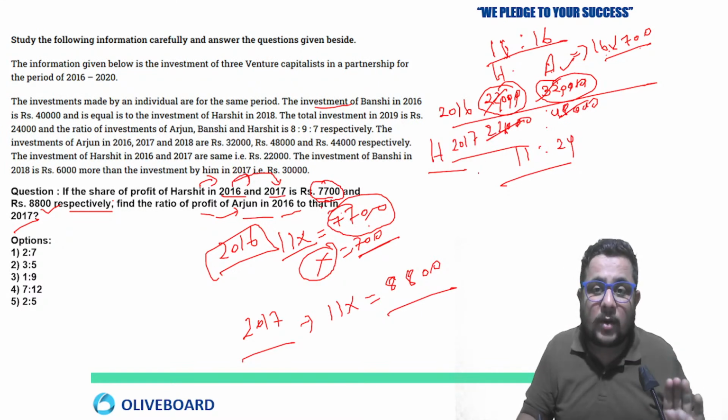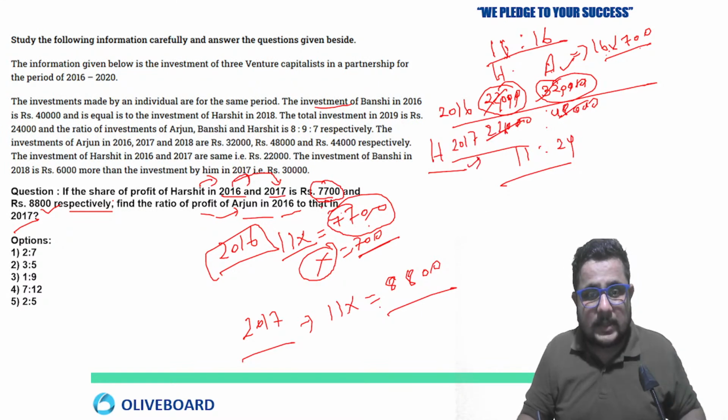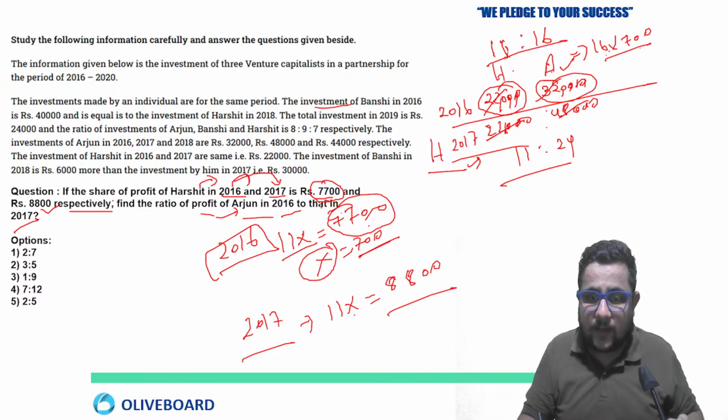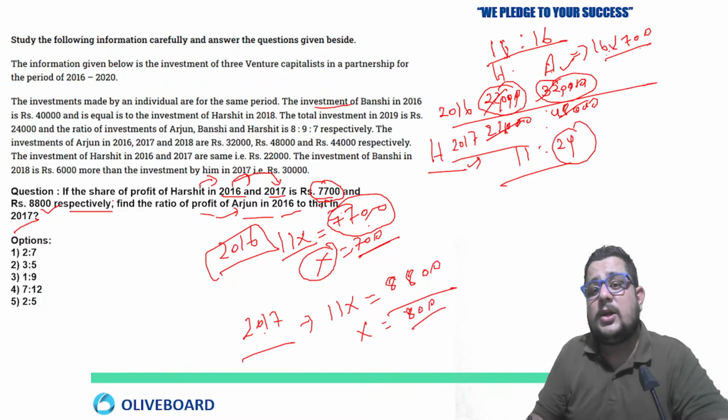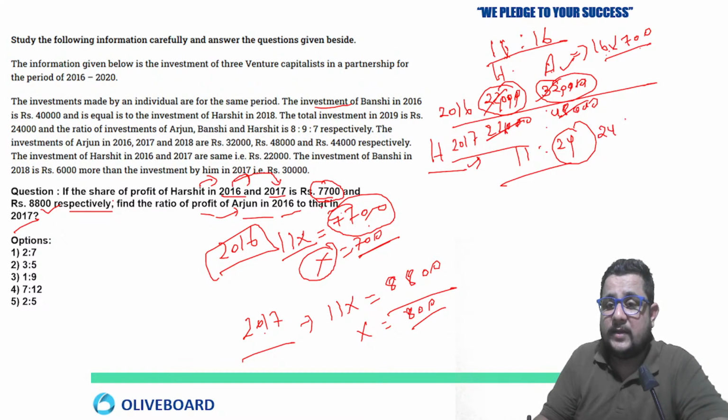Similarly, you can go for 2017. 11x is the profit of Harshit in 17. So x is going to be 8,800 by 11, which means 800. So the profit of Arjun in that year is 24x, so 24 multiplied by 800. Now you can take their ratio.